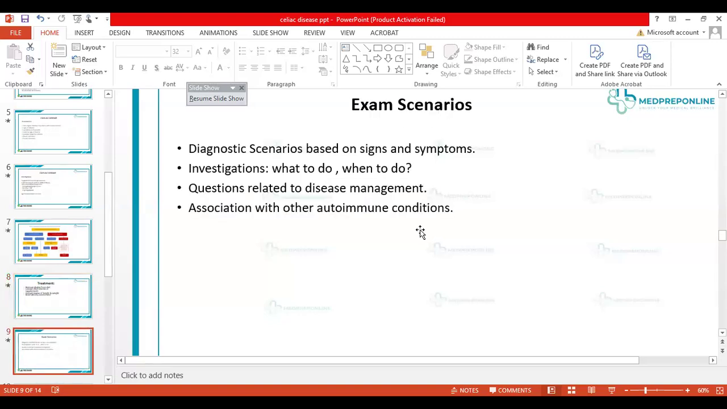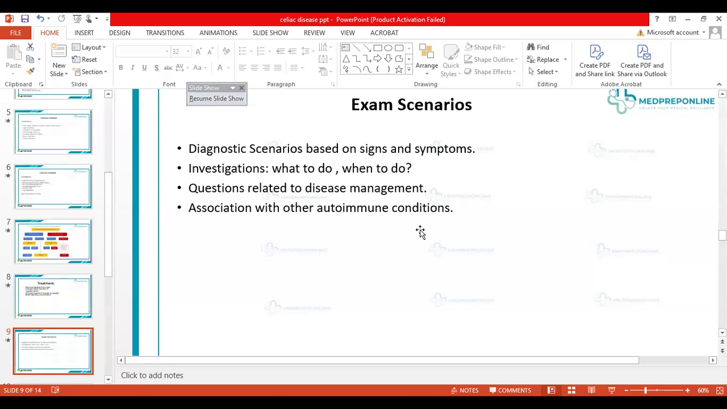Exam scenarios. How can you have that specifically in the AKP exam? You can have diagnostic scenarios based on signs and symptoms. I have gone through the recalls, and there have been cases which I'm going to share in the next slide, and then we can have a discussion on them. We can have investigations, what to do, when to do. You might be given certain values of the tissue transglutaminase, and then asked what to do next, when to do the biopsy, and the findings of the biopsy as well. You're going to have questions related to the management of the disease.